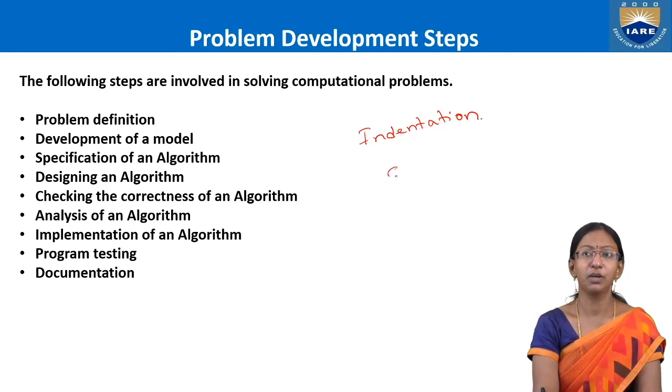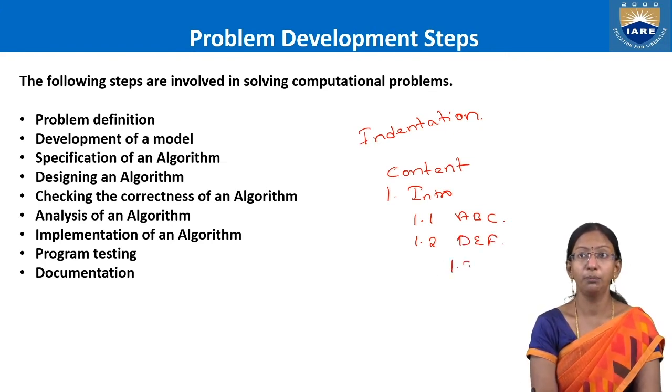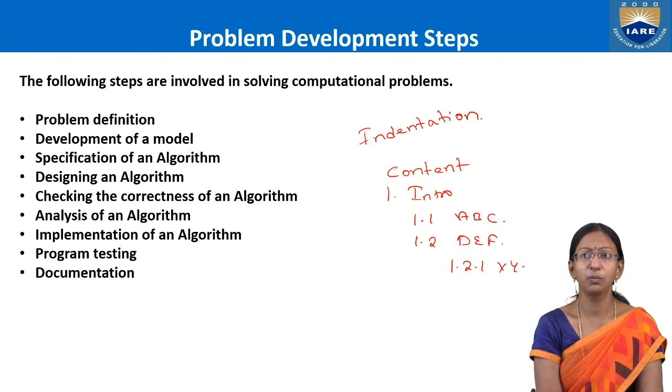Have you ever observed the page content in which they write something like chapter 1 as introduction? In that, 1.1, some concept of ABC, 1.2 concept of DEF. Then within 1.2, there might be a subheading 1.2.1, some XYZ.